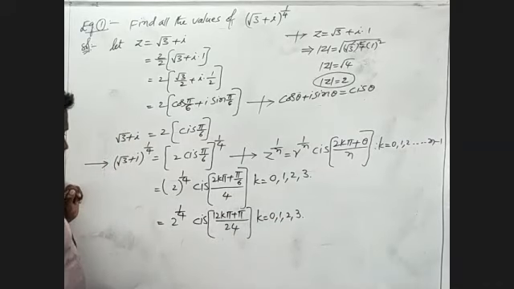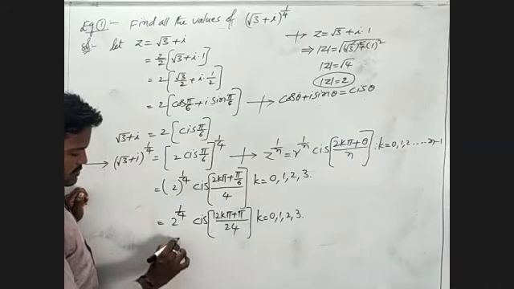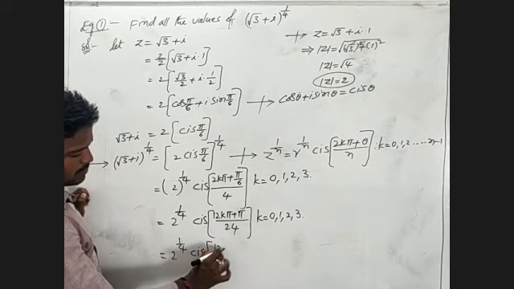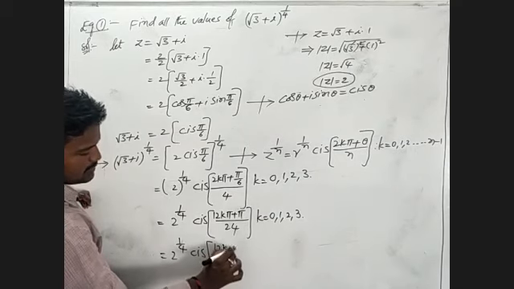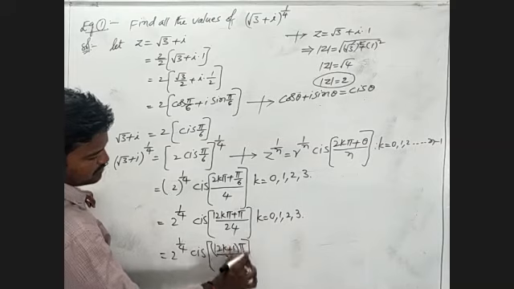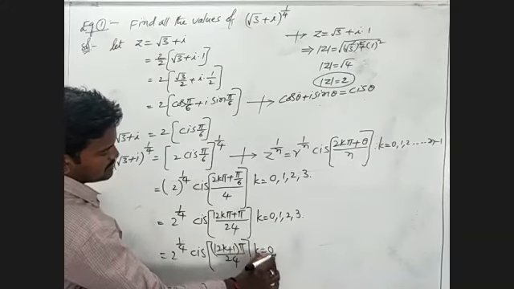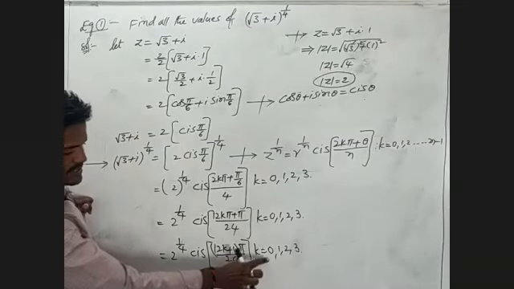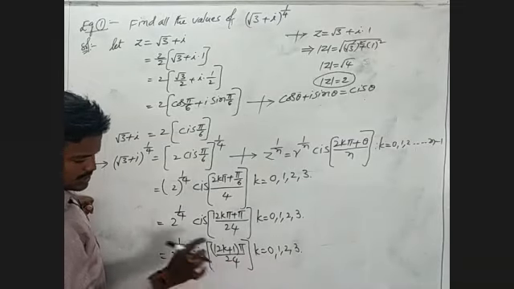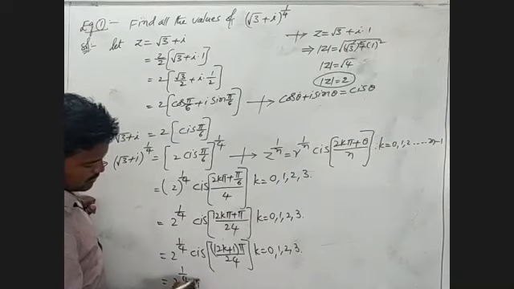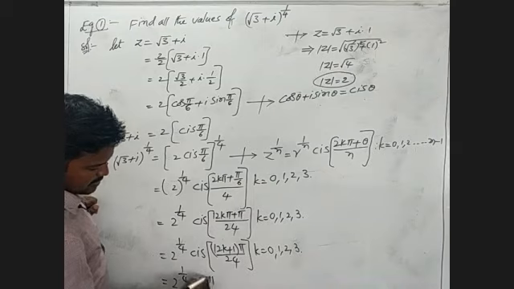Again we write 2 power 1 by 4 into cis of, taking pi common, (2k plus 1) pi by the denominator 24, with k equal to 0, 1, 2, 3. First k is equal to 0: 2 power 1 by 4 into cis of 5 pi by 24.